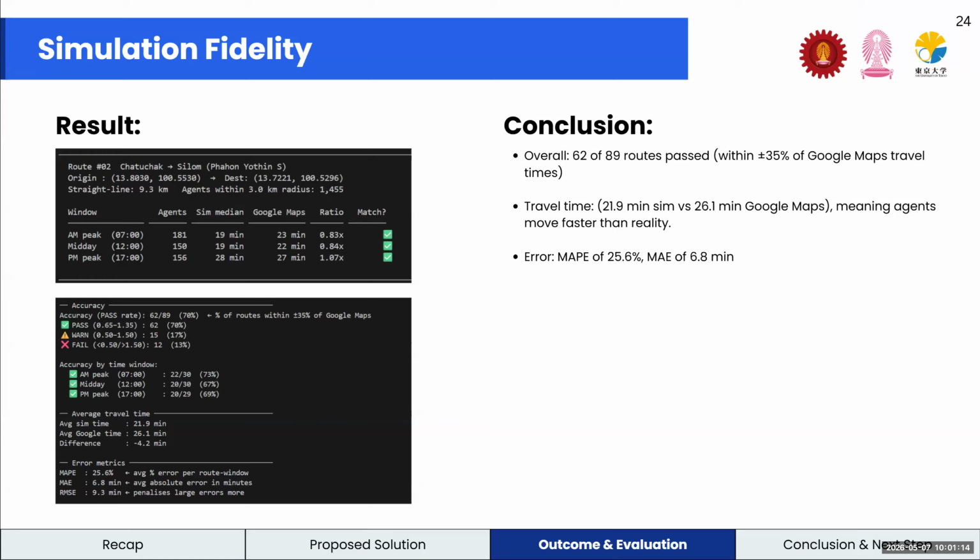Do you understand the question? Yes, yes. I think we can measure the congestion in a specific zone, which zone is congested. I think we can apply it to that policy.